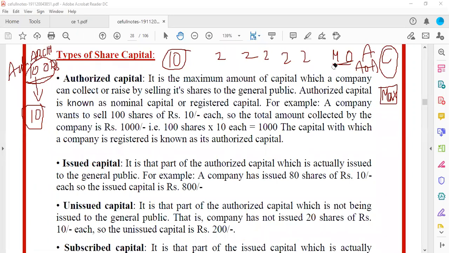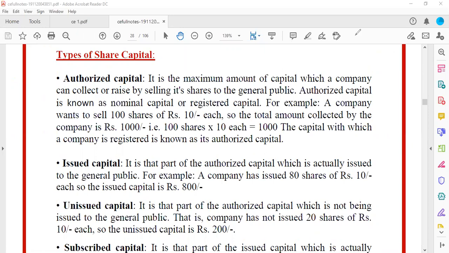Okay. So where will this authorized capital be mentioned? It will be mentioned in the MOA. It will be clearly mentioned in the MOA. So in MOA, they will say this is the authorized capital and we are supposed to issue so much in the lifetime of the company. I think we have seen the authorized capital in the MOA that we saw of Infosys. Let's just go back and check that. Give me a minute.